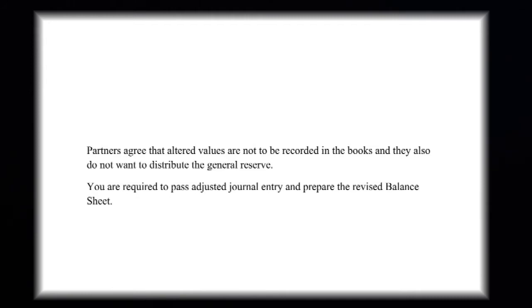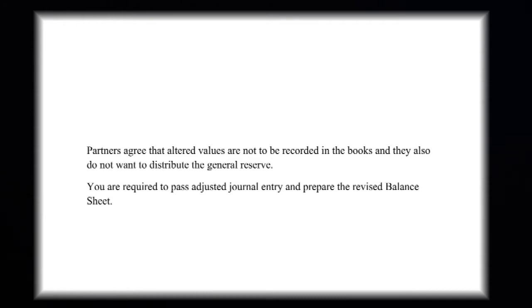Now in this question we will not record the altered value, that means the revised value, and the partners also do not want to distribute the general reserve. So an adjustment entry will be passed. You are required to pass the adjusting journal entry and prepare the revised balance sheet. We will not do all the things that we did in the question in the last video.